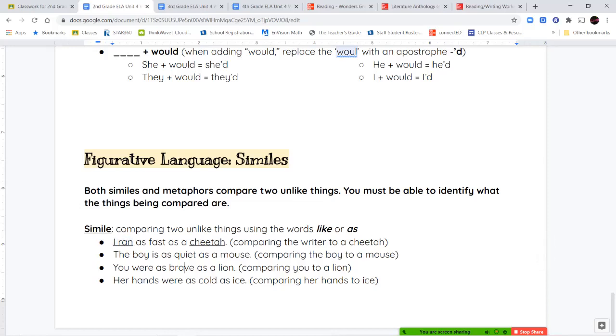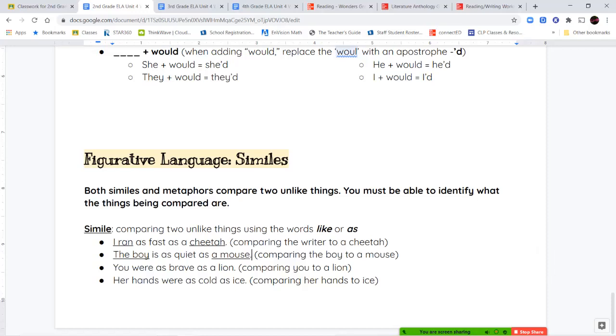So we're comparing the writer or the speaker in this sentence to a cheetah. If I say the boy is as quiet as a mouse, so here I'm comparing the boy, right? And I'm saying he's as quiet as what? As quiet as a mouse. So you can see before the as and after the as, when you're looking at those, it helps you figure out what are the two things that are being compared.